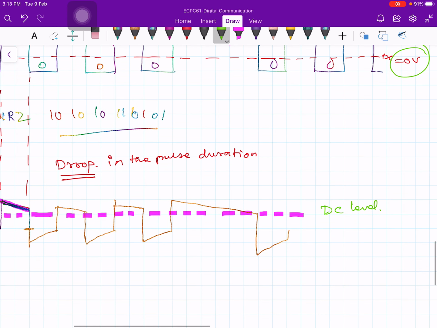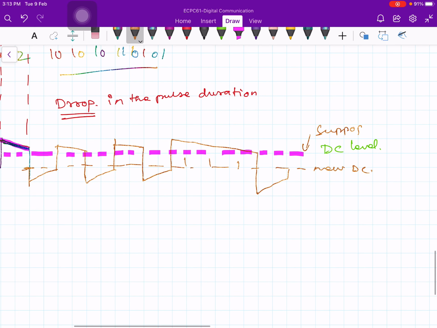Therefore, the problem will come when we suddenly have a long sequence of ones, 1, 1, 1. There is a jump in the DC level. The DC level is supposed to be here actually, but it is not at this point. The DC level keeps on changing, it goes down. This is my new DC level because of the poor low frequency response.